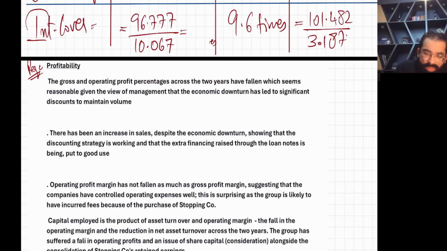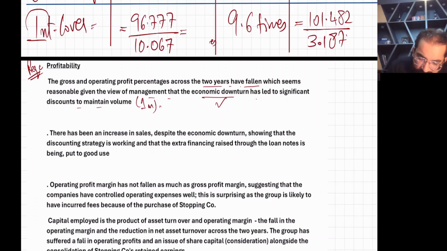The gross and operating profit percentage across the 2 years have fallen. Yes, they came down. Seems reasonable given the view of management that economic downturn has led to significant discounts to maintain volume. Yes, one reason is economic downturn. Yes, 1 mark. Right? So because of economic downturn, we reduce the price, and whenever you reduce the price, margin goes down. Very simple and clear.